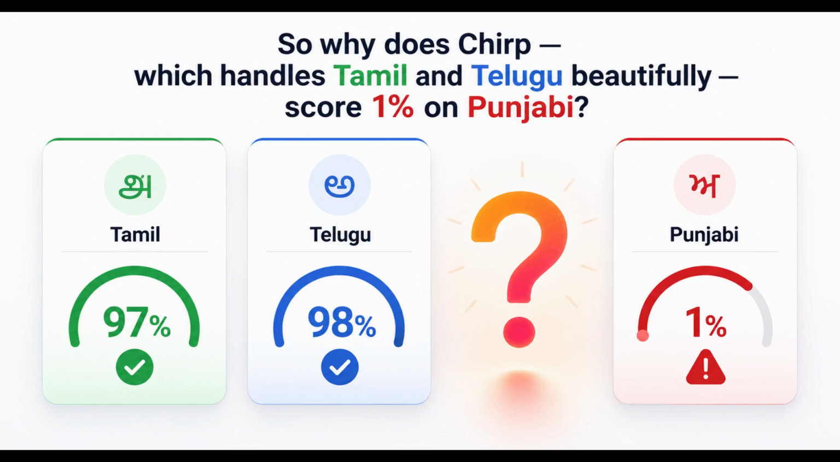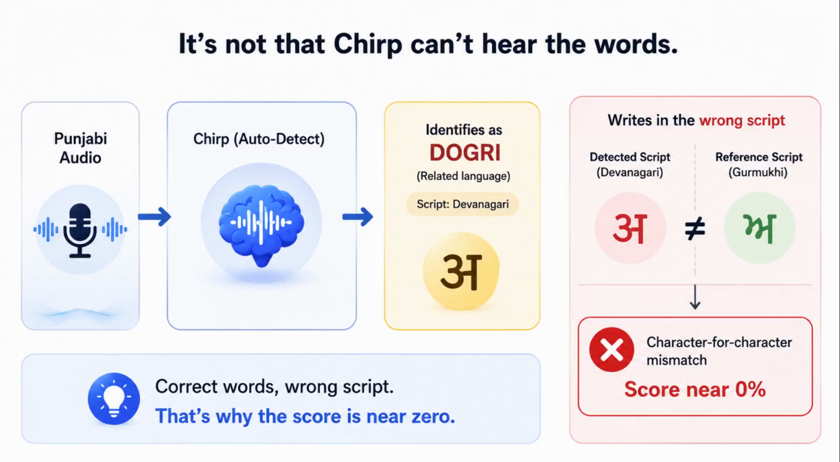So why does Chirp, which handles Tamil and Telugu beautifully, score 1% on Punjabi? This is the most interesting result in the whole test. It's not that Chirp can't hear the words.